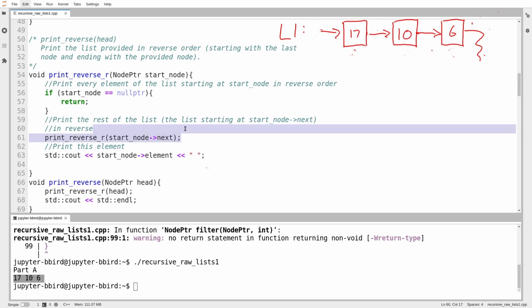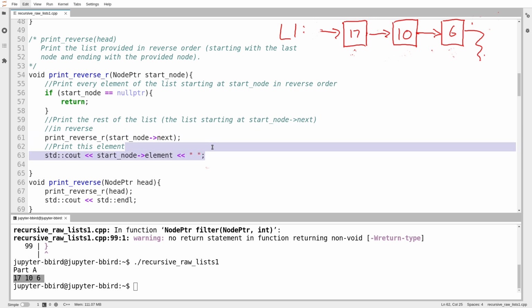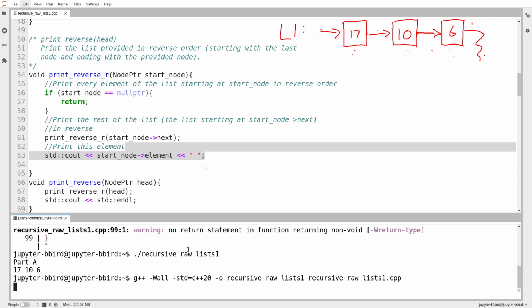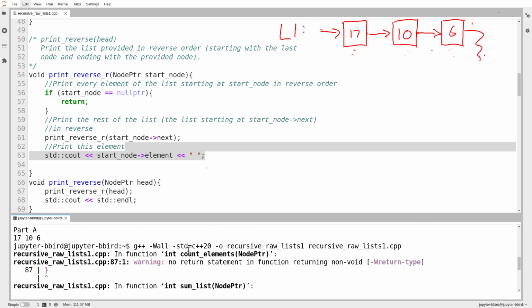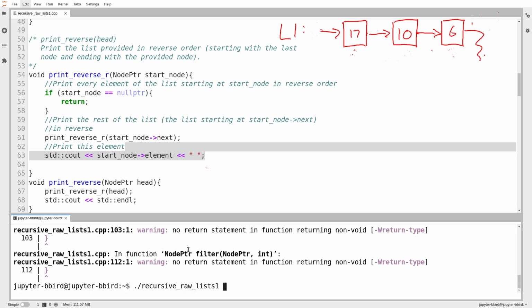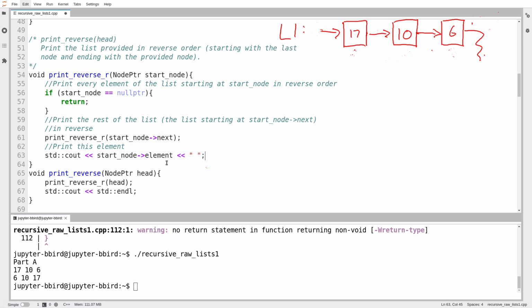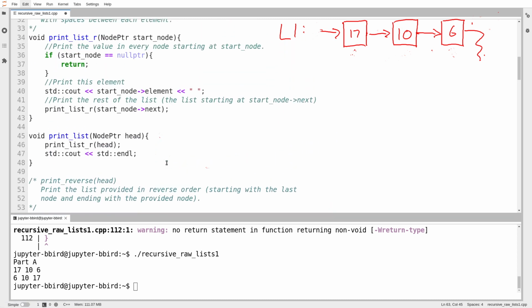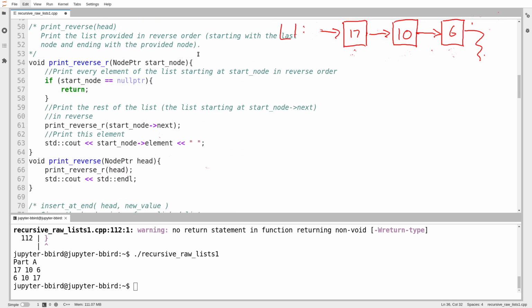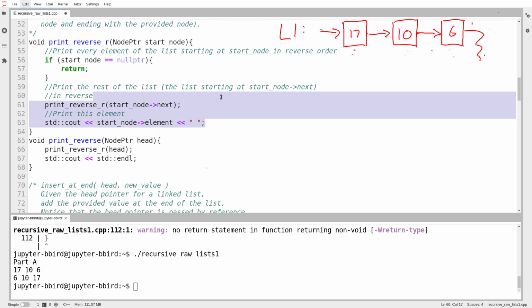I print the rest of the list in reverse, then I print out the element at the beginning. And what's astonishing about this, well, actually, let's see if it runs first. Before I'm talking a pretty big game here, but okay, so no warnings. Let's see if it runs. And it does. I'm able to print the list in reverse. And not only could I solve the problem with recursion, but look at how beautiful the solution is. Printing a list forwards and printing a list in reverse look almost identical. I've just swapped 2 lines of code.